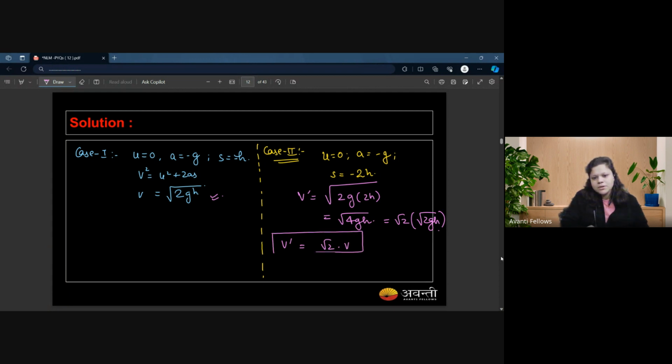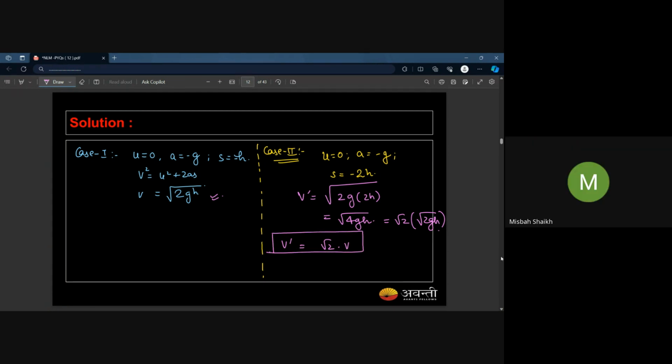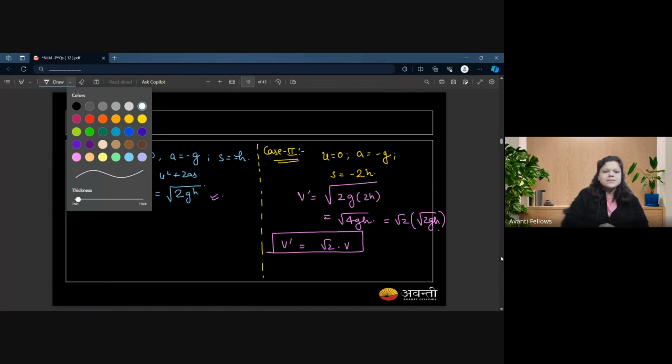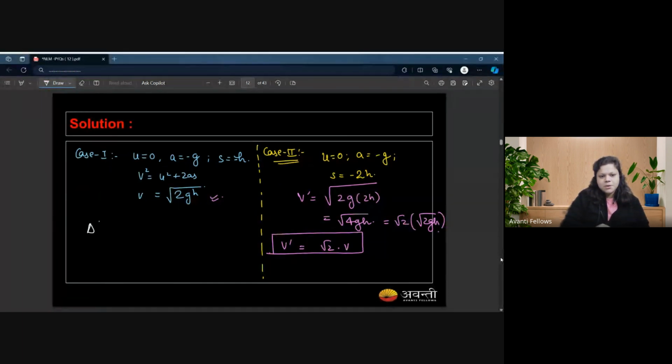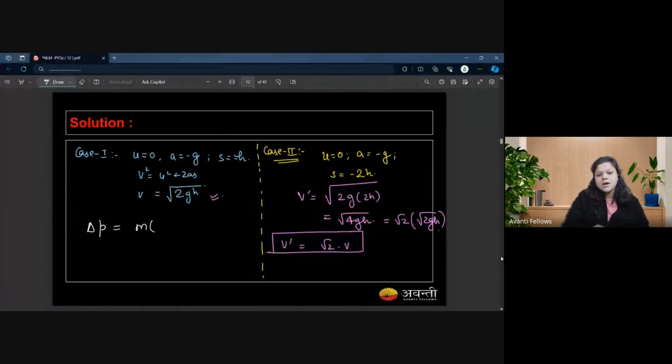Do you get the point? Once I have this expression, I can write the change in momentum, because change in momentum would be m(v prime minus v). So it would become m(root 2 minus 1)v, right?